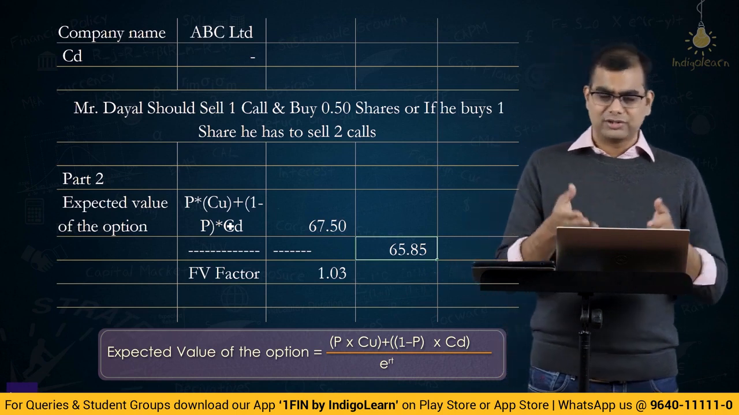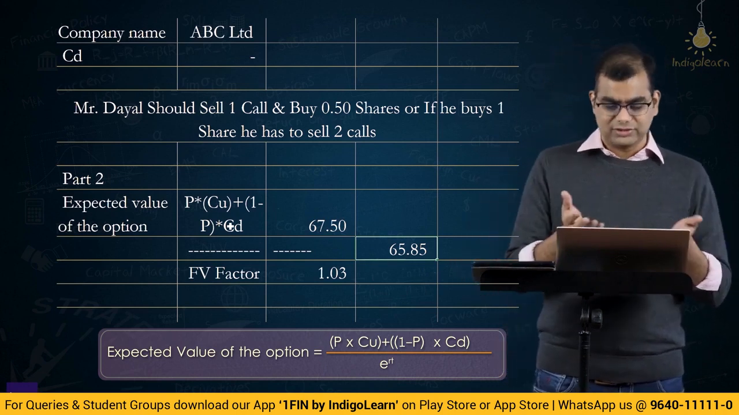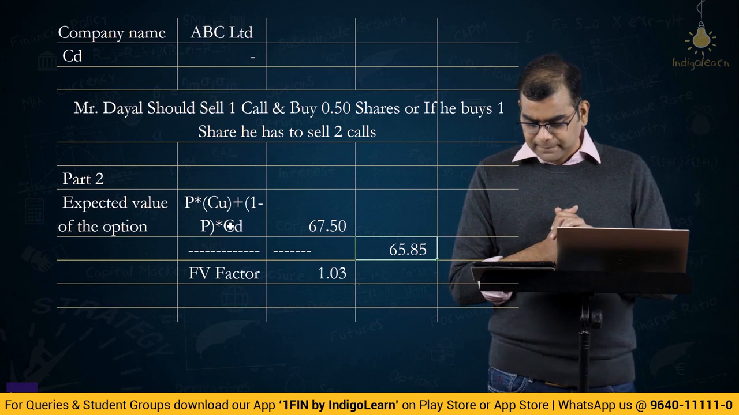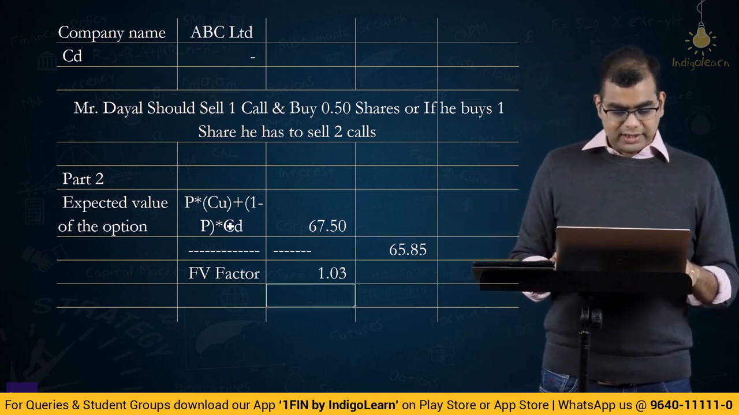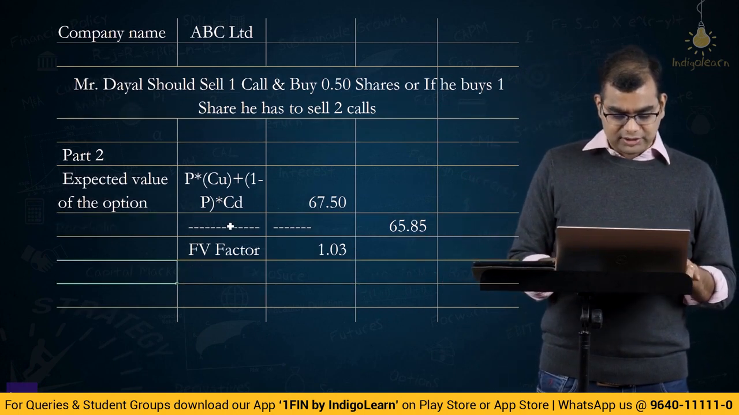If you do binomial tree method also, you are going to get the same thing. You are discounting both the values. This is the same thing, there is no fundamental difference. Then here, as I said, we are going to write an assumption.